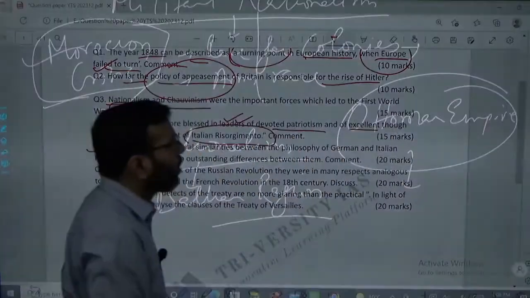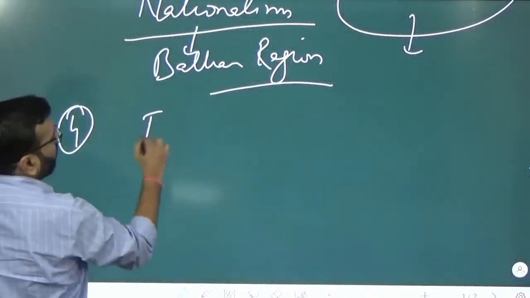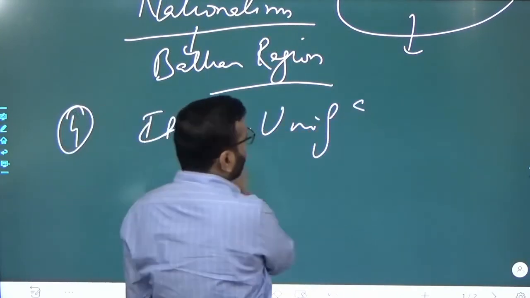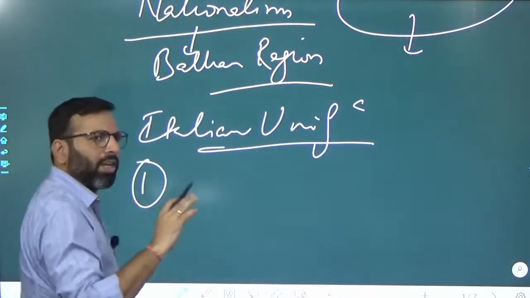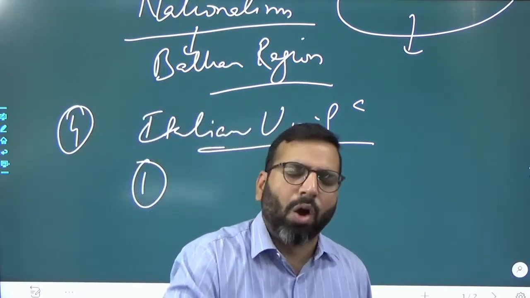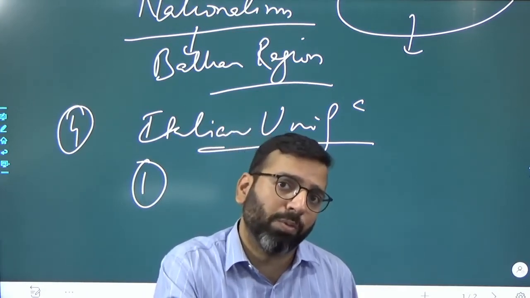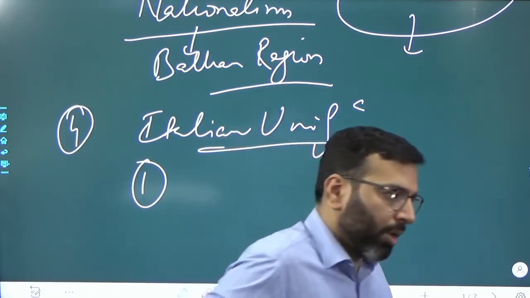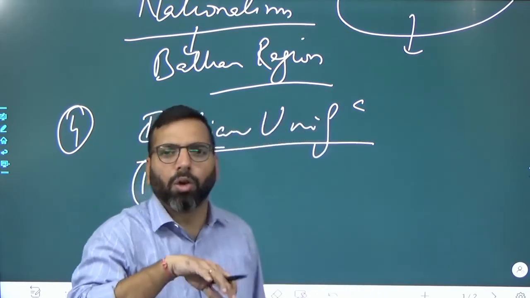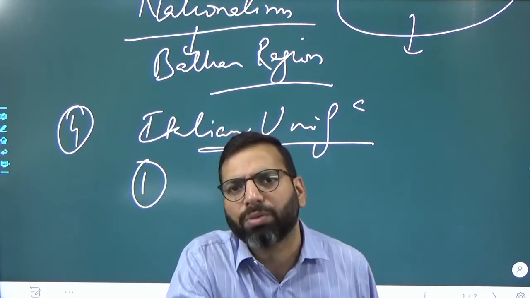Of course, we know this Italian unification. Question number 4. Who are the leaders? First, when does Italian unification start? We all know it is in the 1820s, but it starts as a revolutionary movement. And every time any revolution starts in Europe during the 1820s or the 19th century, it is of course influenced by the French Revolution and all.